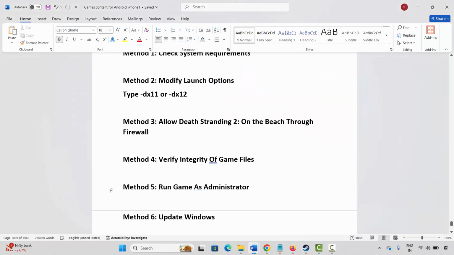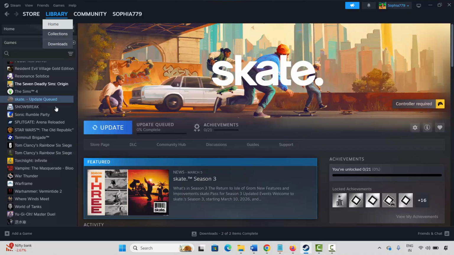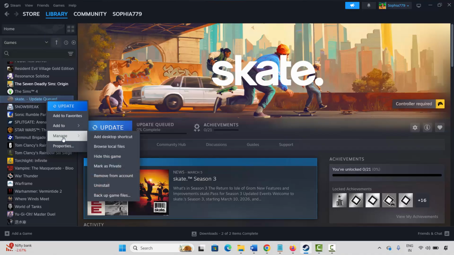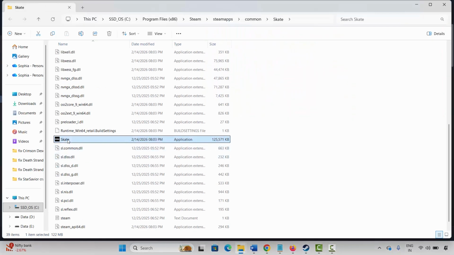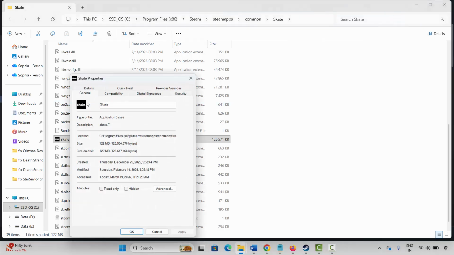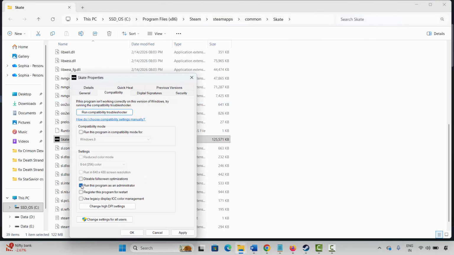Next is to run game as administrator. For that, again go to Steam, under library section select your game, right click on it, click on manage, click on browse local files. This will take you to the game folder where your game has been installed. Here is the game application, right click on it, click on properties, click on compatibility. Here select run this program as an administrator, click on apply and OK, and then launch the game and check if it's working.